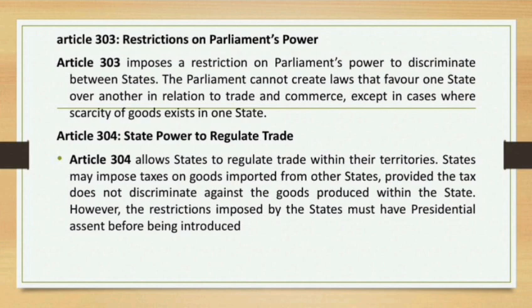And let's move on to Article 304, state power to regulate trade. Article 304 allows a state to regulate trade within its territory. A state may impose taxes on goods imported from one state to another, provided that the tax does not discriminate against goods produced within the state. However, a restriction imposed by the state must have presidential assent before being introduced. The state government or state legislature, while introducing any restriction on freedom of trade and commerce, should take assent from the President before introducing any restriction.